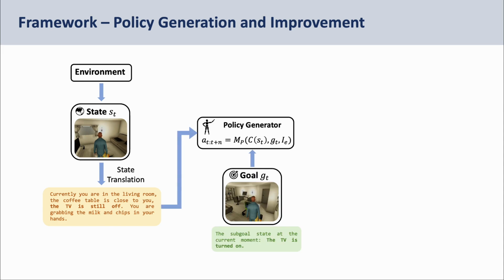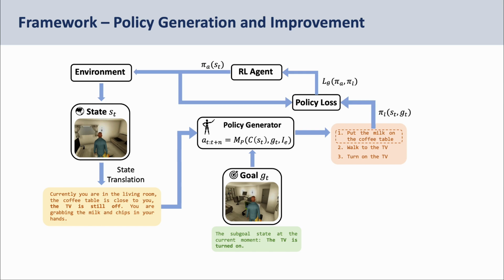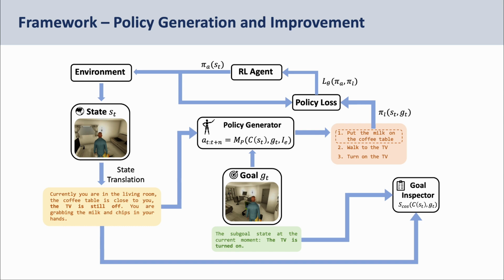After that, given a state in a rollout, it is first translated into language text. Then combined with the current goal, another LLM module, the policy generator, outputs an action sequence to reach the goal. For online replanning, we choose the first action from the sequence and repeat for the next state. And we calculate the difference between the agent and LLM policies as additional loss for the RL algorithm for optimization. And during the rollout, a goal inspector measures the cosine similarity between the encoded embeddings of the goal and the state caption to check if the goal is reached.